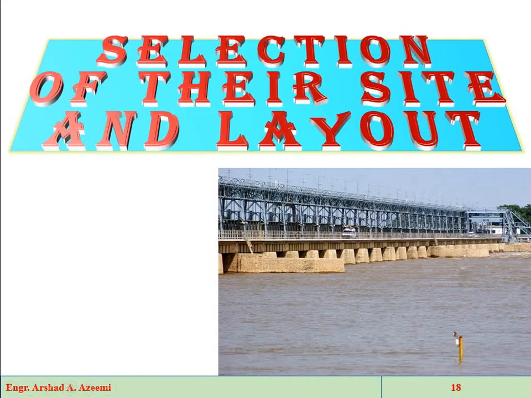Being an engineer, this is one of the most important things which we have to consider during the design of any type of headworks. For example, if we have a natural stream or a natural river, and suppose we have to take out an irrigation canal for a specific agricultural area. That is the basic requirement of the irrigation canal, that we have to convey some specific and controlled amount of water from a natural source or from a natural river into the agricultural land.